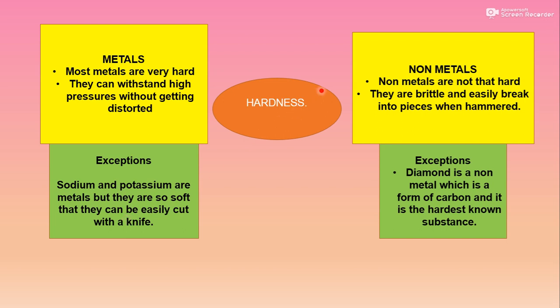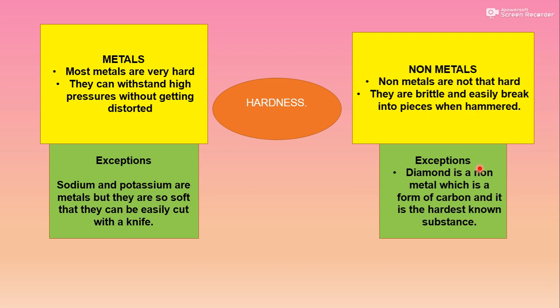Because sodium and potassium have low density, they are soft, not hard. In the case of non-metals, liquid and gaseous non-metals cannot be hard, but solid non-metals are also not that hard; they are brittle. Brittle means that when you apply pressure, it can easily break into small pieces. This property is called brittleness. Non-metals can easily break into pieces when hammered. Hammered means when pressure is applied.